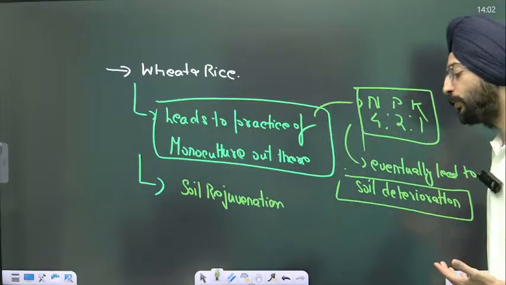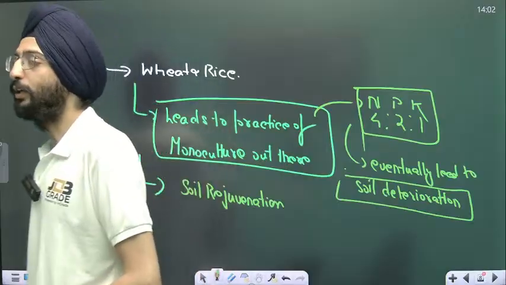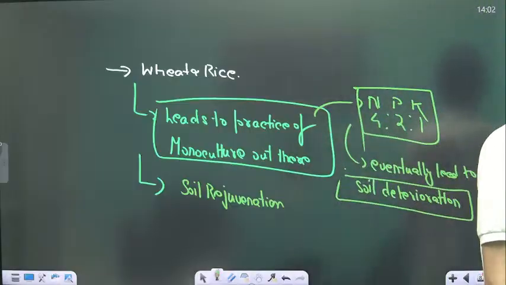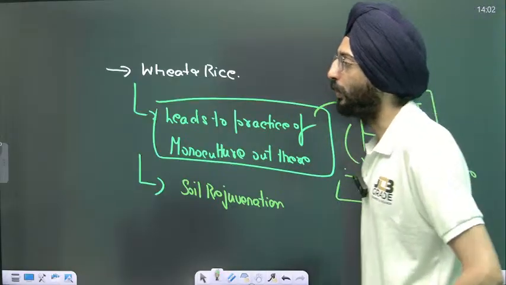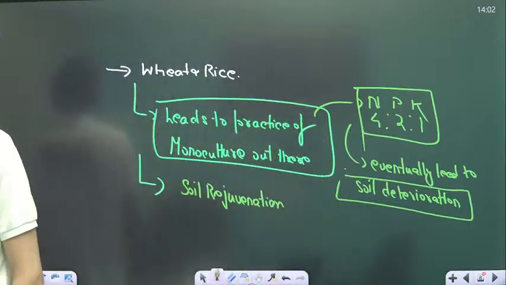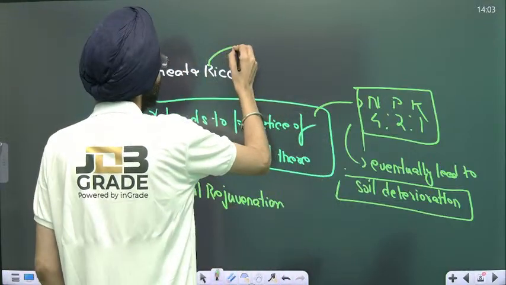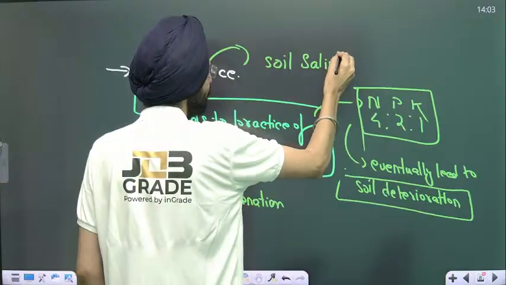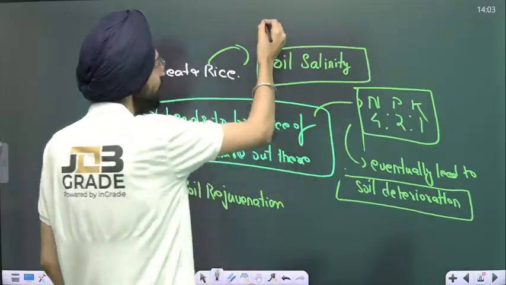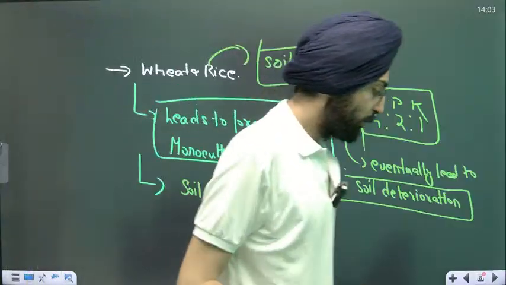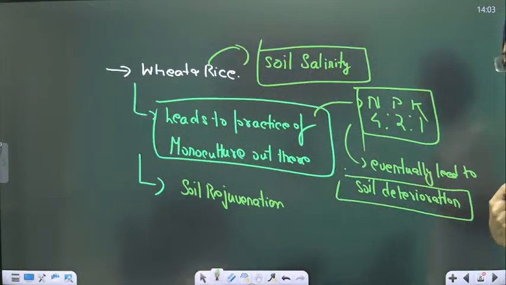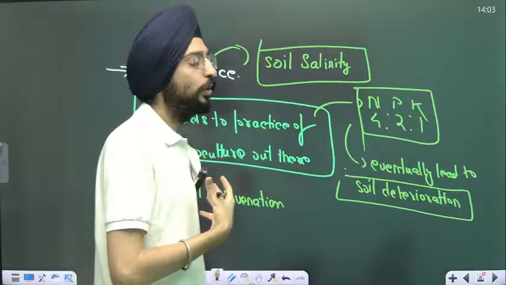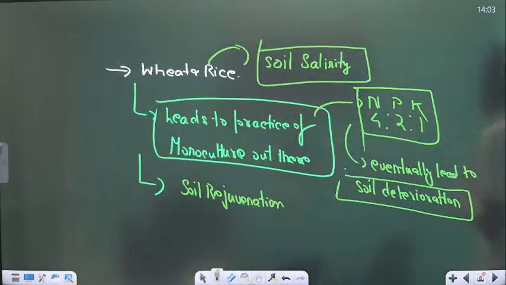Take an example. If you only grow rice, which is a water intensive crop that requires a lot of water, it will eventually lead to soil salinity as well. I hope you got these points. The problem is that we are not considering it. It's an environmental issue that has been caused by the failure of MSP.